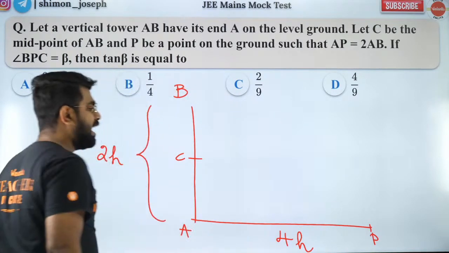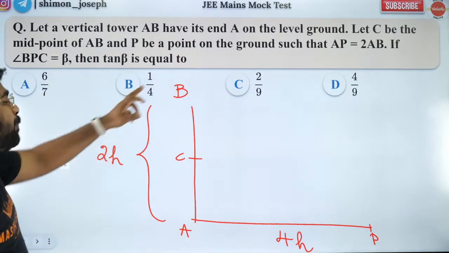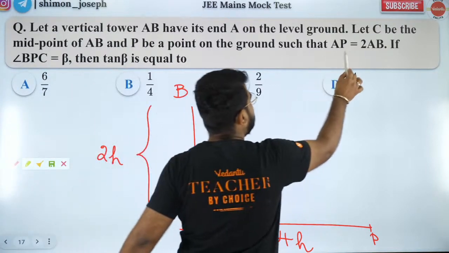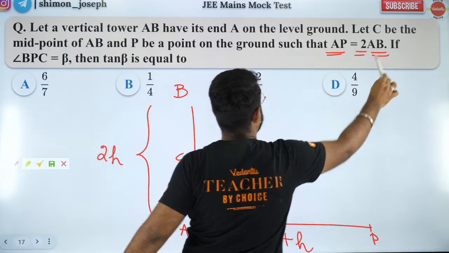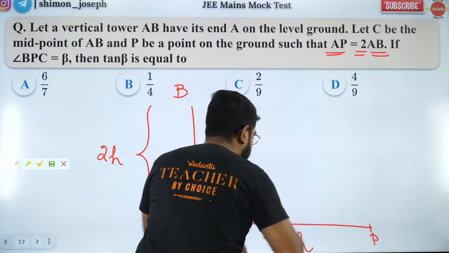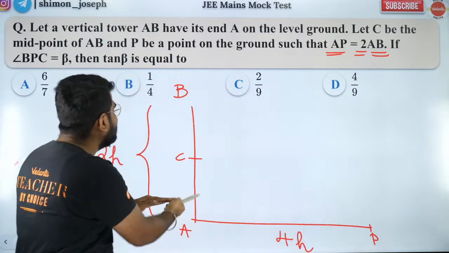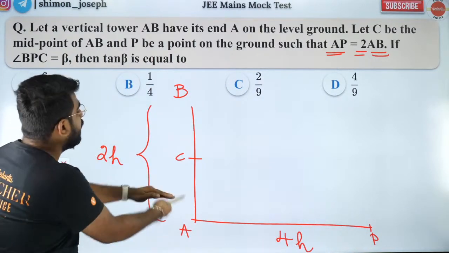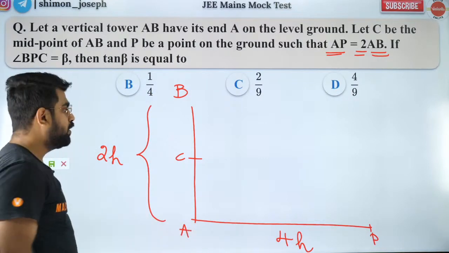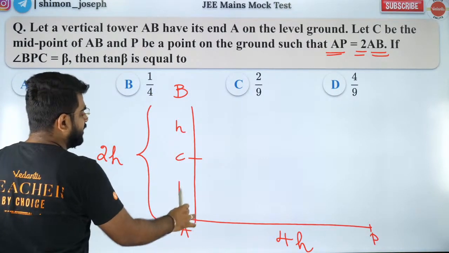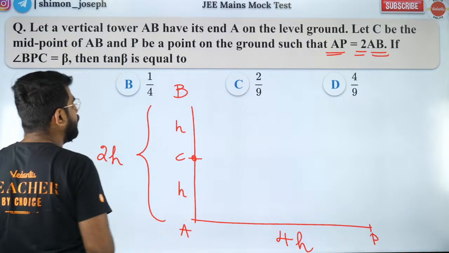Because AP is twice of AB, this bottom base length is double the height of the tower. So this will be H, this will be H. Why? Because C is the midpoint.